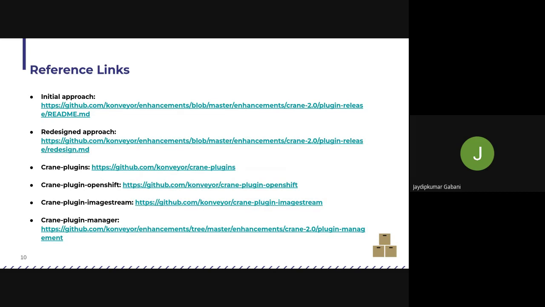I have some reference links here, where you can look at the initial approach of the plugin release and then the redesigned approach. The other links include the central repository that we have as Crane plugins, and the rest of the plugins that we have released.